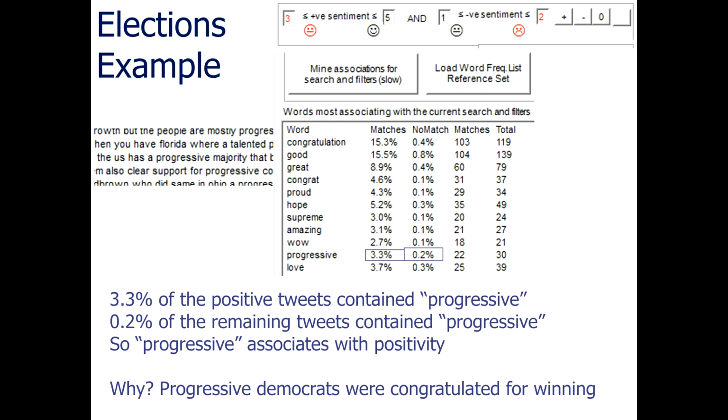And the reason why it's in the list of words that associate with sentiment is because the progressive candidates did well in these elections. So the more positive tweets tended to be more likely to be about progressive candidates. They were congratulated for winning, whereas the non-progressive Democrats were less likely to be congratulated for winning.